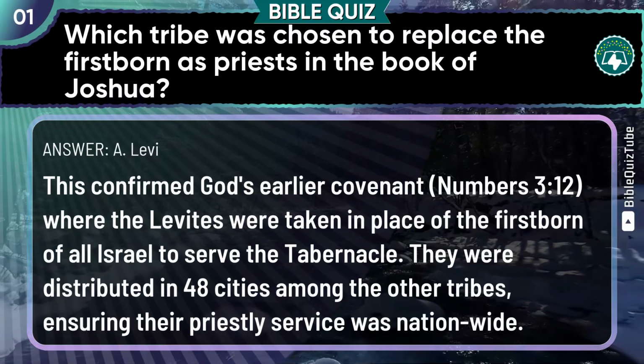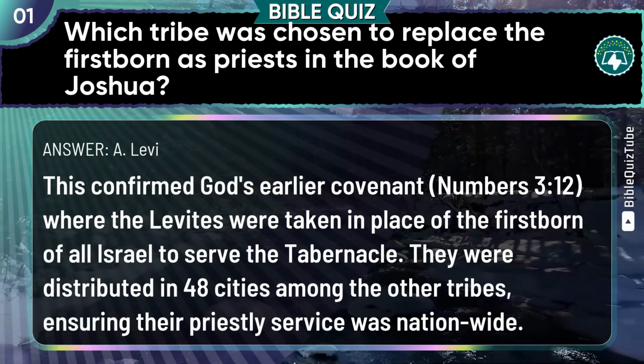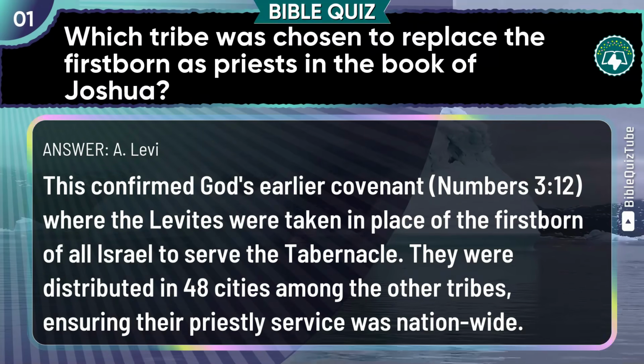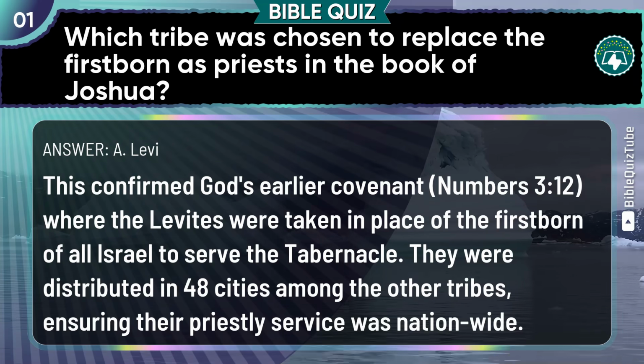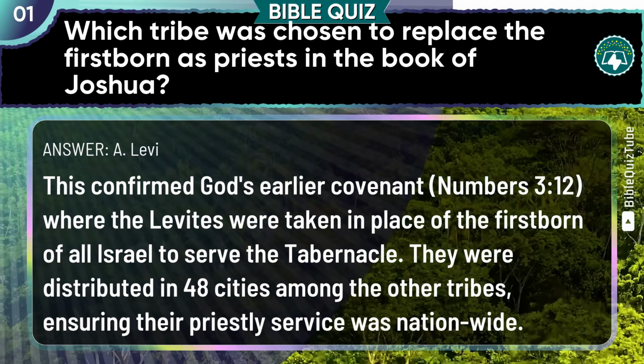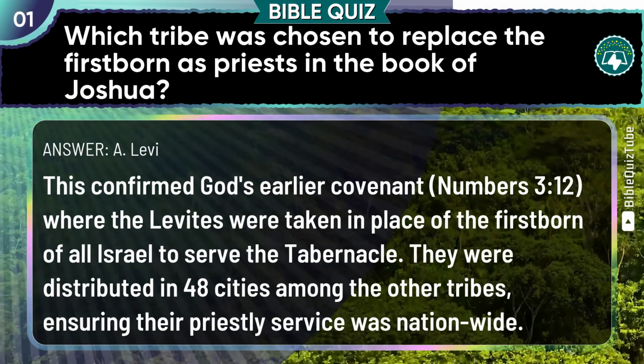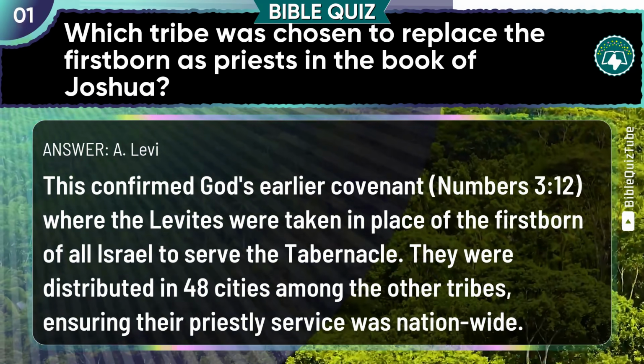This confirmed God's earlier covenant, Numbers chapter 3 verse 12, where the Levites were taken in place of the firstborn of all Israel to serve the tabernacle. They were distributed in 48 cities among the other tribes, ensuring their priestly service was nationwide.